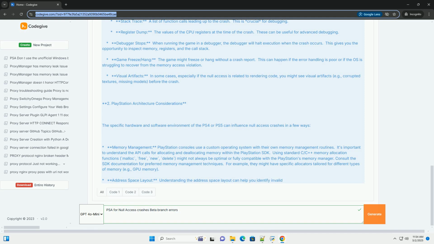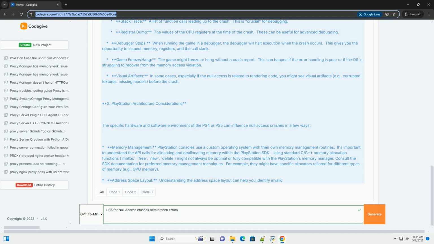Logging. Add logging statements to your code to track the values of pointers and other important variables. Use conditional logging, #ifdef DEBUG, to avoid slowing down the game in release builds. Log pointer values before they are used, and log any conditions that might lead to a pointer becoming null. Avoid excessive logging, as it can impact performance.